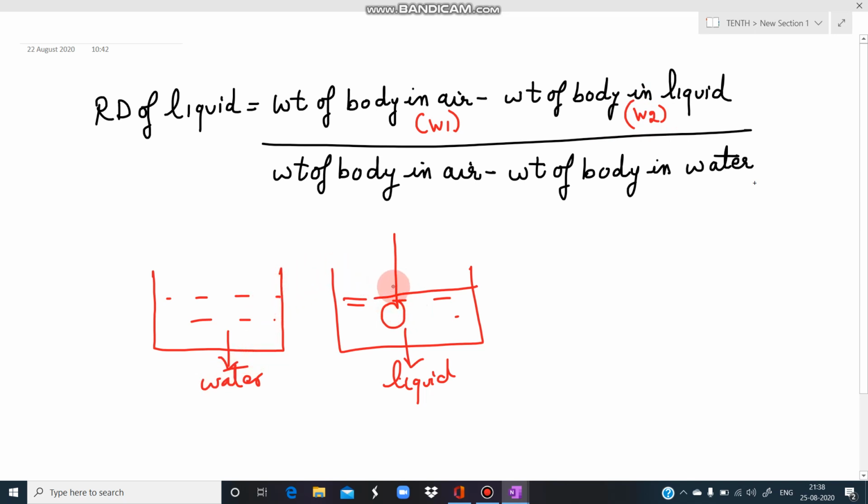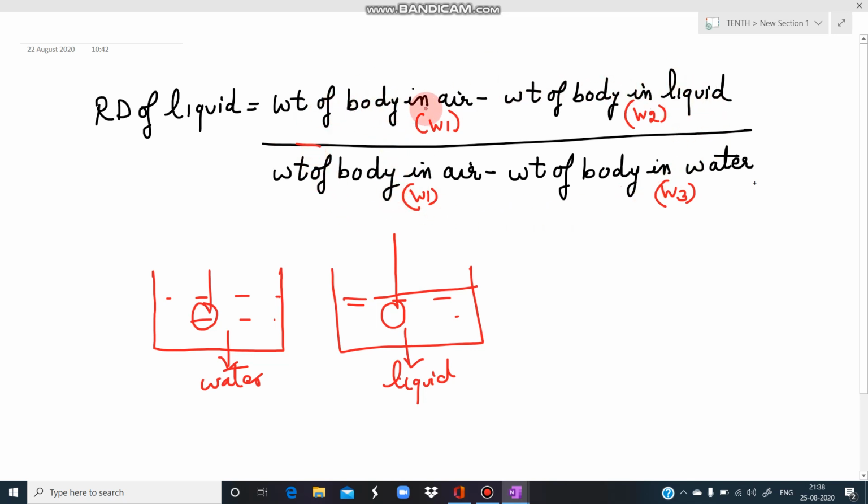Then we take it out and immerse the same solid in water. Let us suppose that its weight in water is W3. Its weight in air was W1 already. Then by this formula, we get the relative density of liquid.